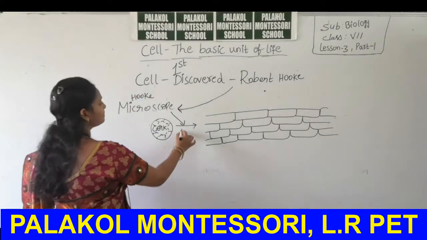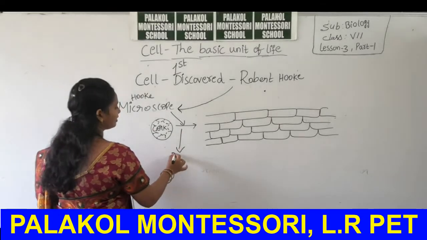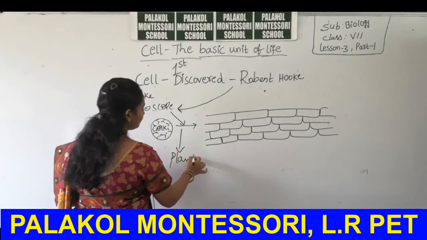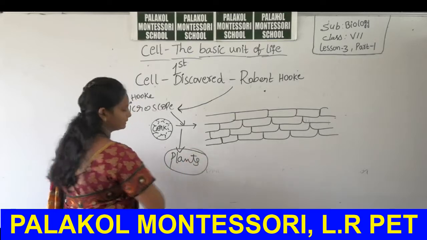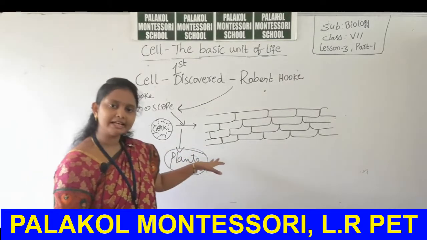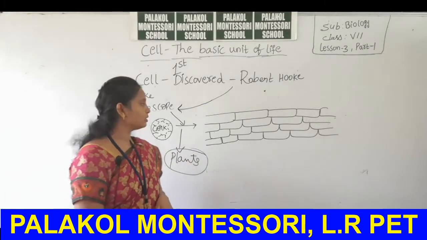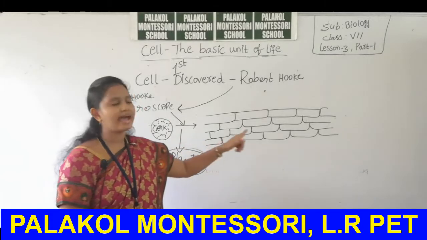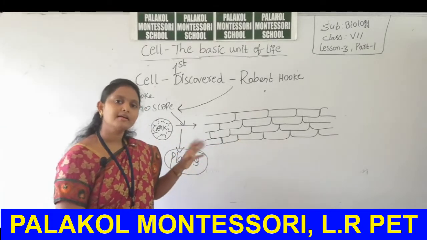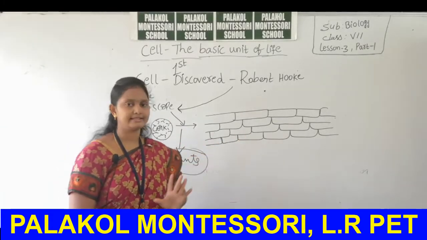So, cork belongs to which type of organisms? That is plants. Is it correct? Okay, inside the plant body cork is present. So, inside the cork, cells are arranged like this.